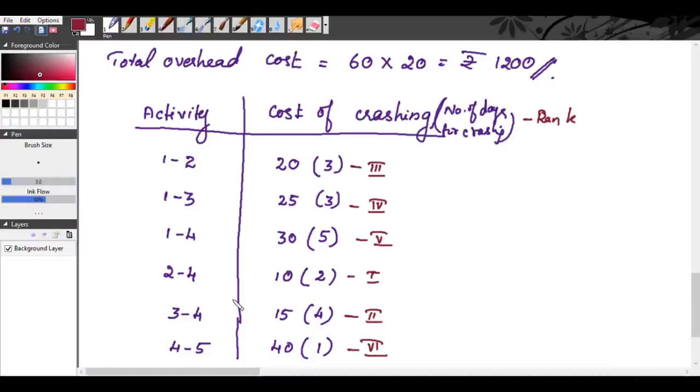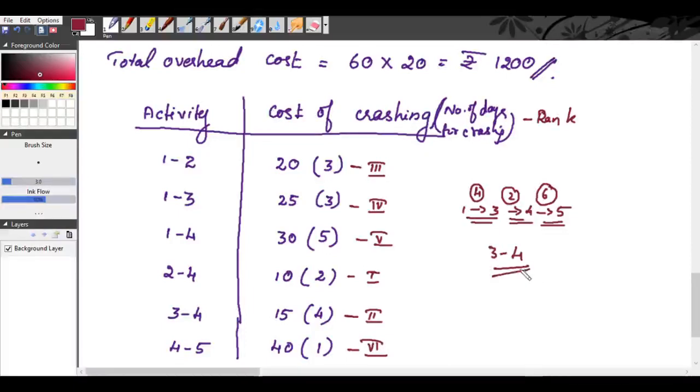When you crash the activities, you have to crash the activities on the critical path. We know our critical activities are 1 to 3 to 4 to 5. Among these activities, which has the lowest rank? For 1, 3, the rank is 4. For 3, 4, the rank is 2. For 4, 5, the rank is 6. So first of all, we will crash the activity 3, 4.